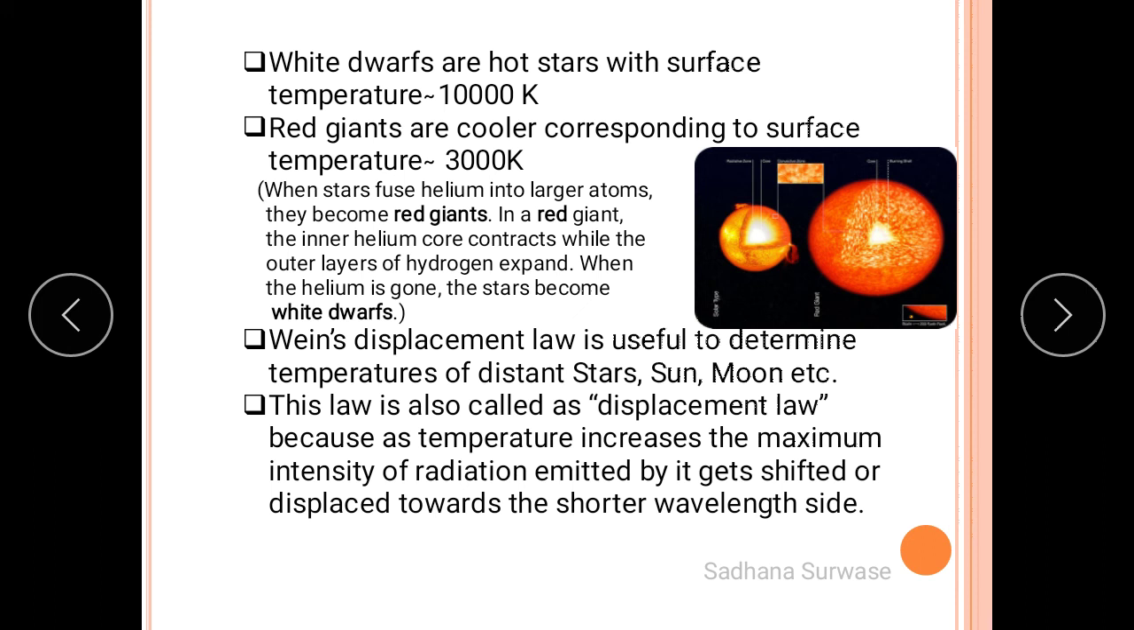Wien's displacement law is useful to determine temperatures of distant stars, sun, moon, etc. This law is also called the displacement law because as temperature increases, what happens? The maximum intensity of radiation, that is lambda max, emitted by it gets shifted or displaced towards the shorter wavelength side. That means it displaces towards the mean of x-axis, right?